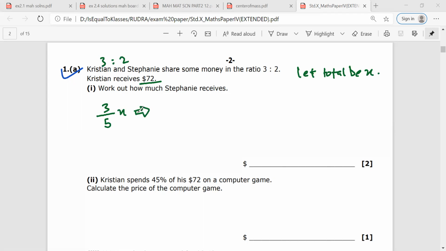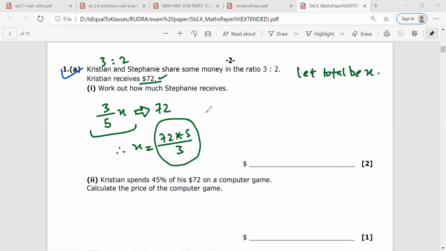Mr. Rudra, any doubt? No, sir. 3/5 of X would be equal to 72. Therefore, you will get the value of X as 72 into 5 upon 3. Any doubt? No, sir. This is the total money that was there.